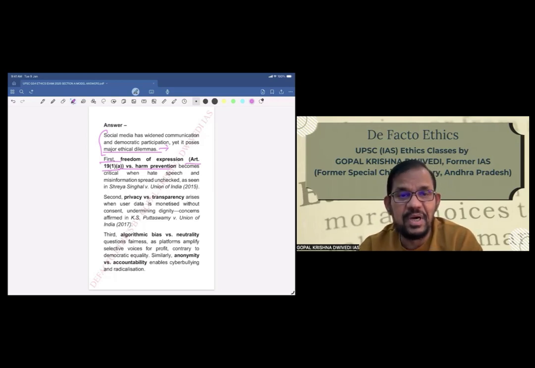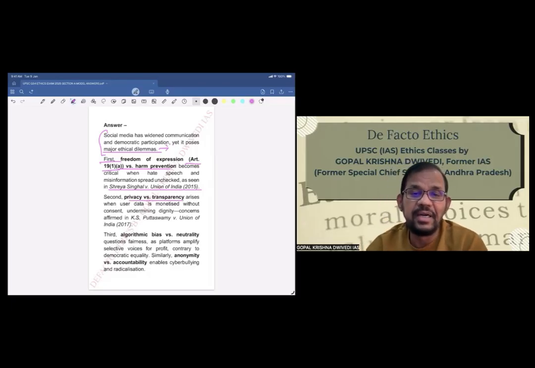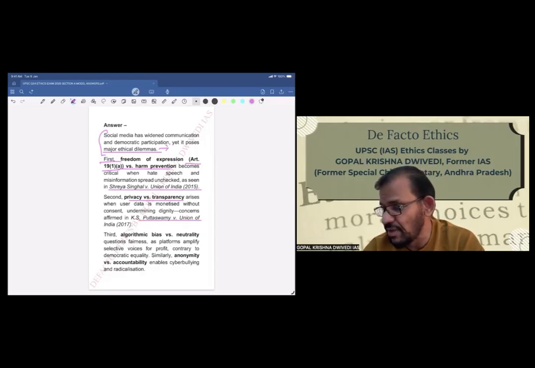This is the first dilemma. It becomes critical when hate speech and misinformation spread unchecked, as seen in the Supreme Court case we are quoting, Shreya Singhal versus Union of India, 2015. Second, privacy versus transparency arises when user data is monetized without consent, undermining dignity, concerns affirmed in, again, K.S. Puttaswamy versus Union of India case.